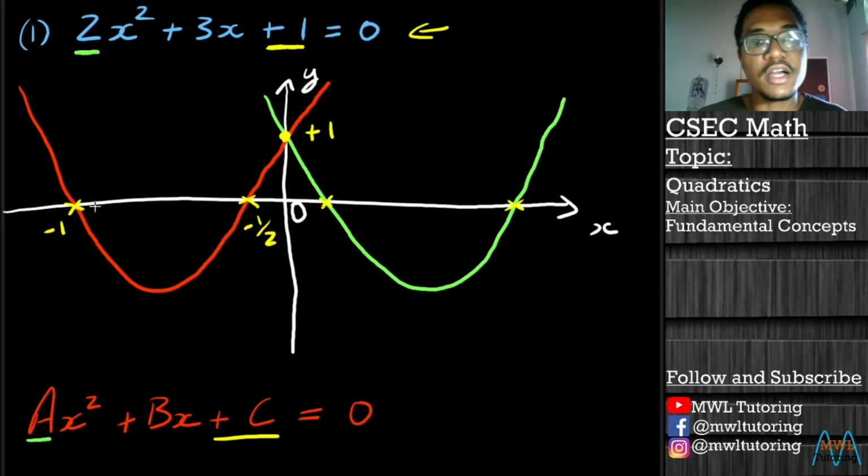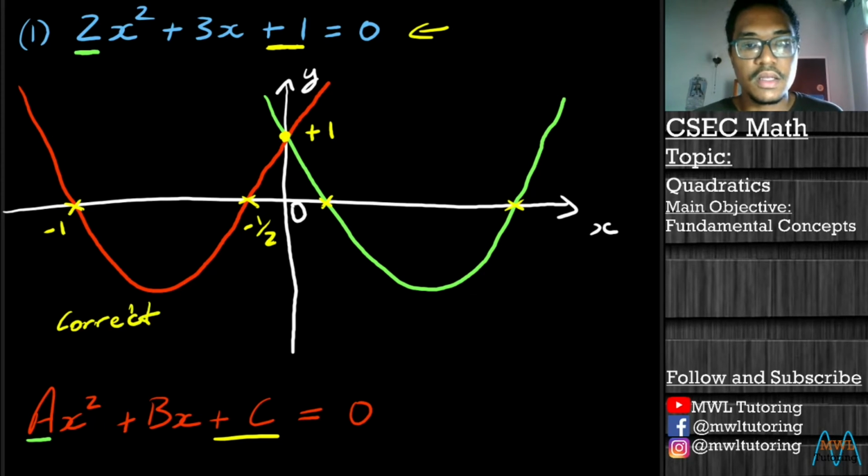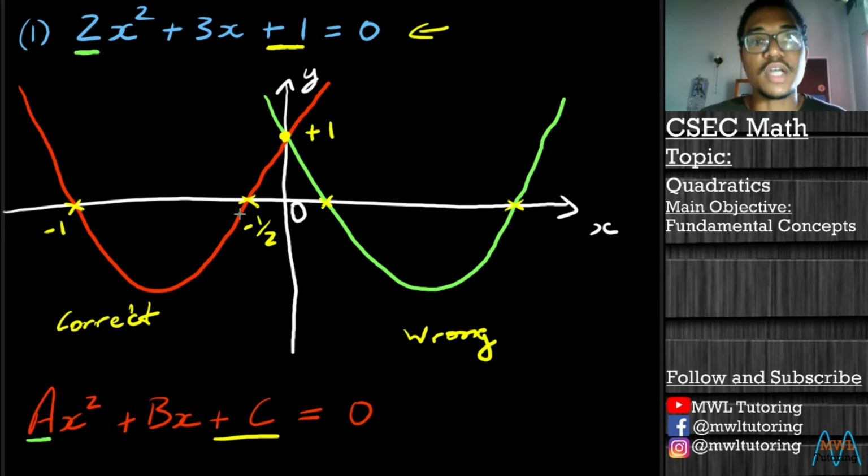So our red graph is the correct answer. So I'll just put correct here and wrong here, because now we know the values of our roots. The two values are negative, so they have to be on the left hand side of the origin. So that's how we use these values of the x-intercepts or the roots to help us figure out even more about our quadratic.